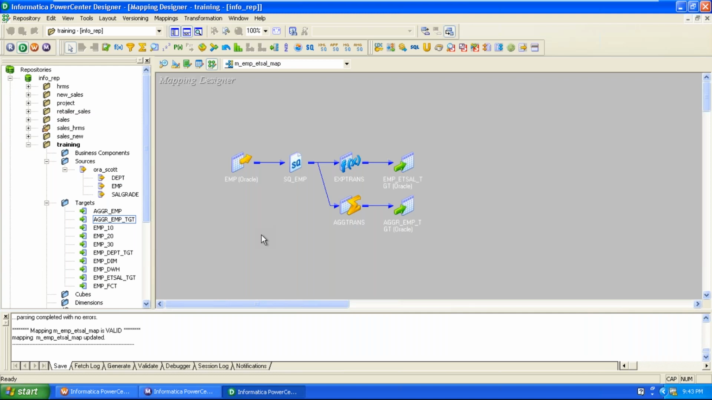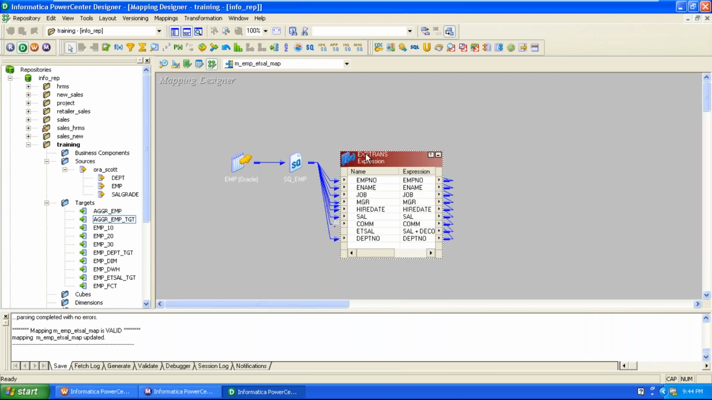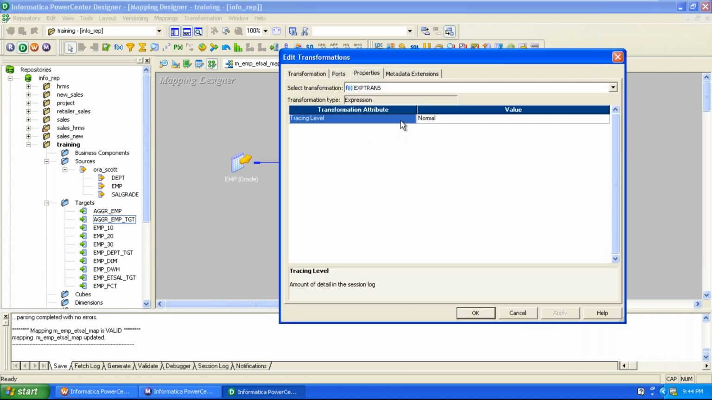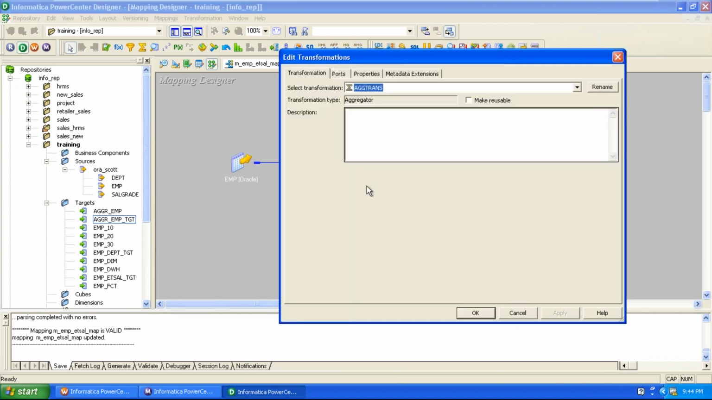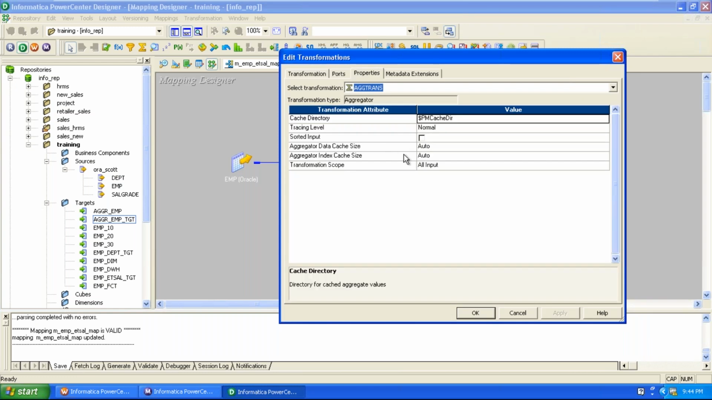For example, here we have only one property, tracing level, for expression. Whereas for this aggregator, this is the properties. Here tracing level again is repeated. I'll explain what is test, what is normal, what is verbose initialization, what is verbose data. We can discuss clearly. Here we have a memory management concept. We can discuss within that type. Here is the sorted input option. We have a requirement as per that requirement.